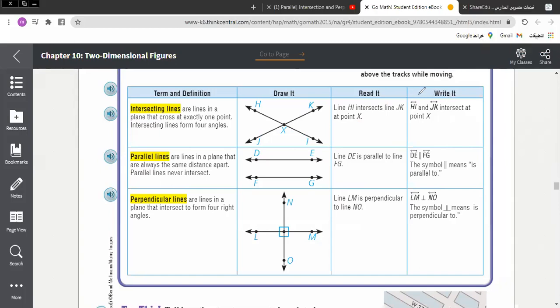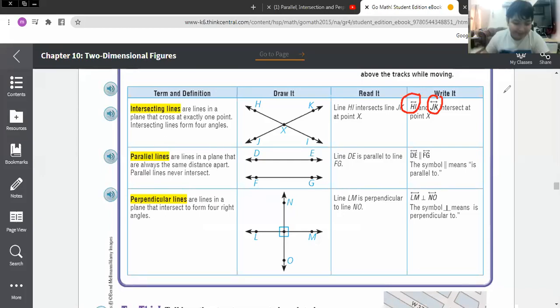HL, and put on the top the sign of a straight line, and JK. I'm sorry, I said HI again. It's HL. Straight line HL and straight line JK intersect at point X. So we said two intersecting lines, two parallel lines, and the last one, two perpendicular lines.